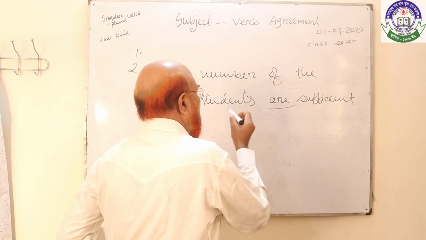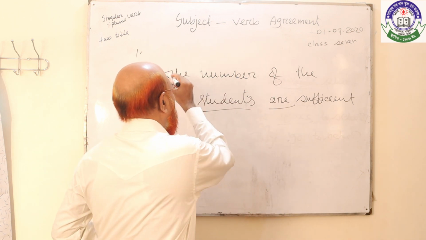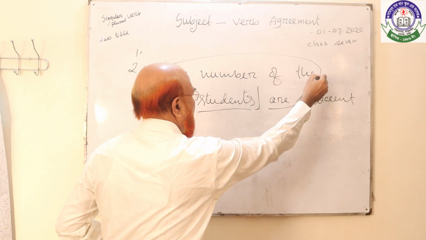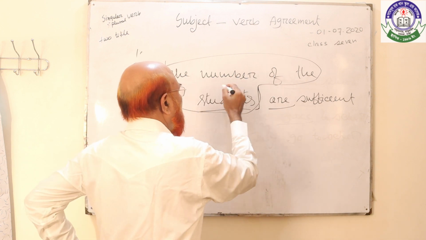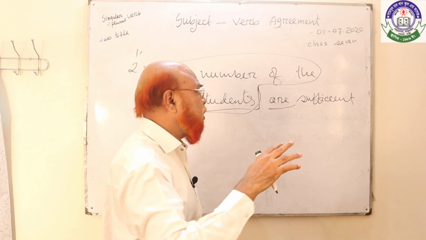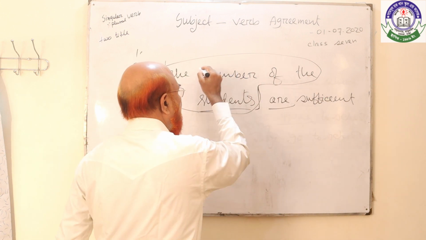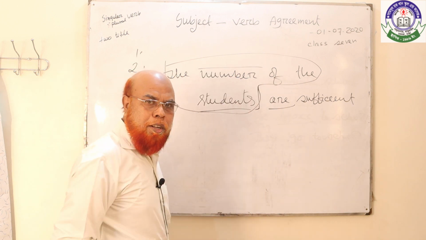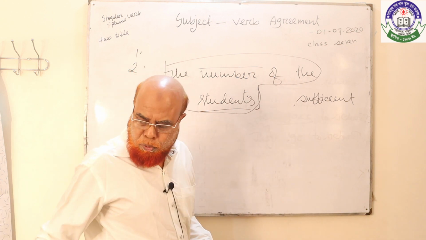The number of the students, here students is plural, but how many words collectively contain the subject? 1, 2, 3, 4, 5. Here five words collectively mention a subject, but this subject is considered a single idea, that is number. Here students is not the subject, the subject is number, so the verb will be singular. So I made a mistake, here the verb will be is.